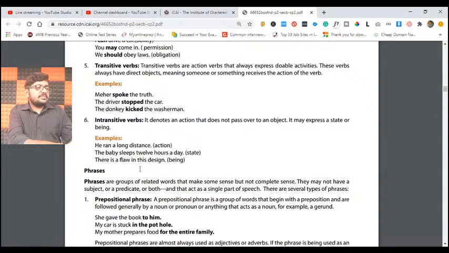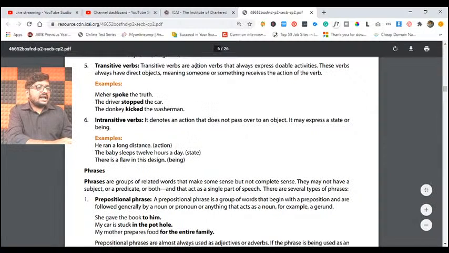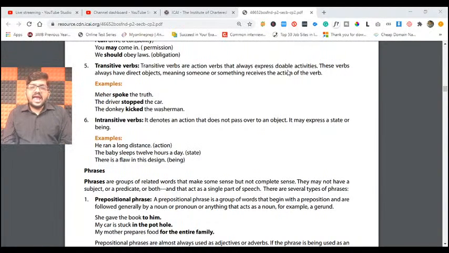Transitive verbs. What is meant by transitive verbs? They are action verbs that always express doable activities. So here we are always discussing about what? Doable. Understand? For example, they have direct objects, meaning and so on.